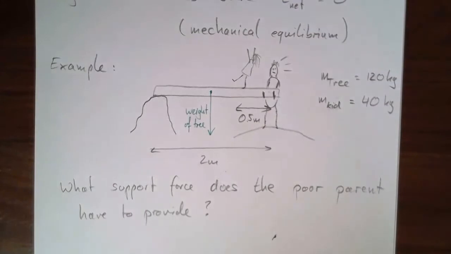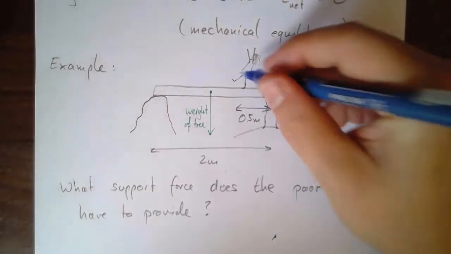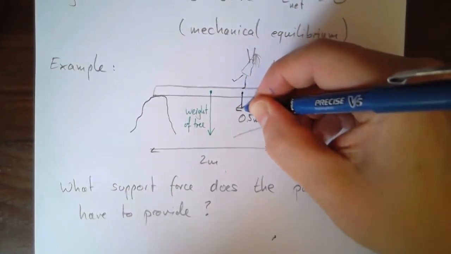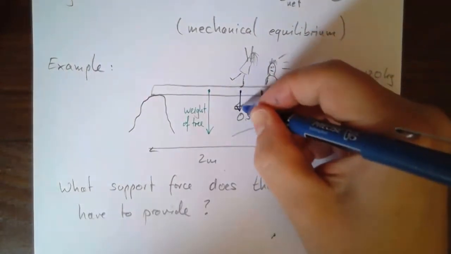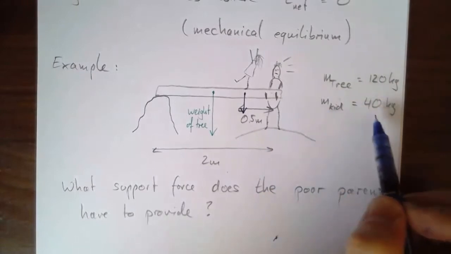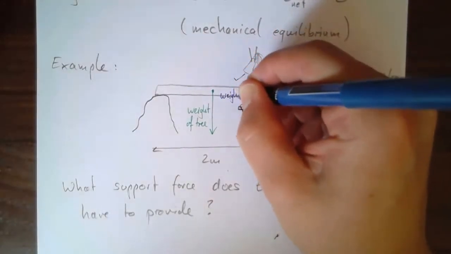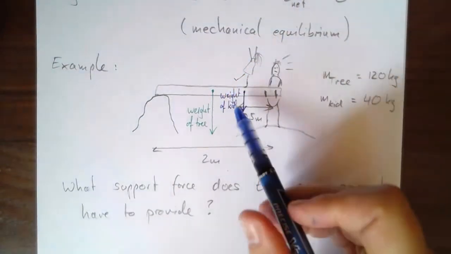It's acting down, of course. The next force we have is the weight of the kid. And the weight of the kid is standing right here. So it's acting down. Now I'm drawing over my other length measurement here, but that's okay. It's smaller than this one, because it's only 40 kilograms. So I know this is going to be less. So weight of kid.